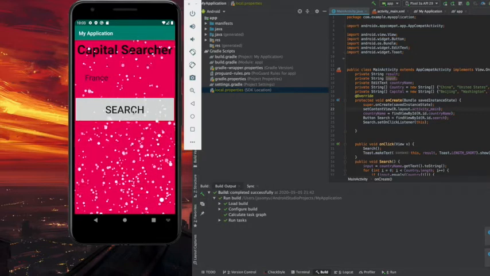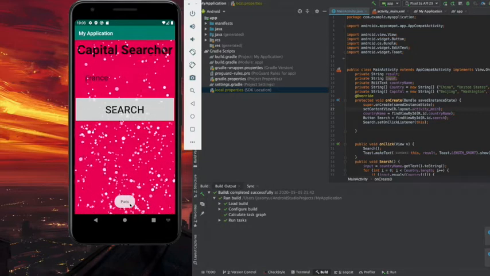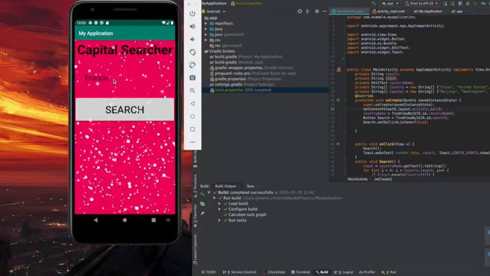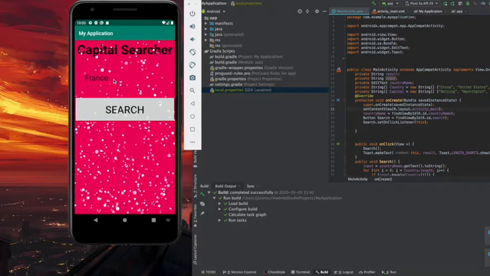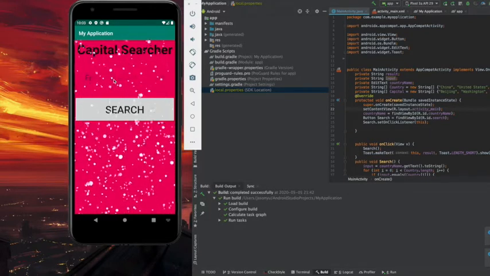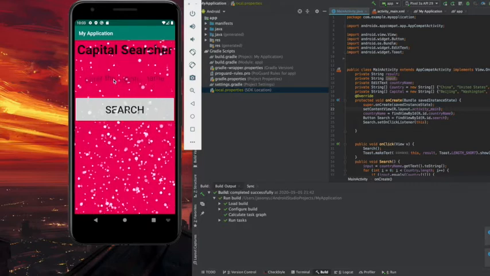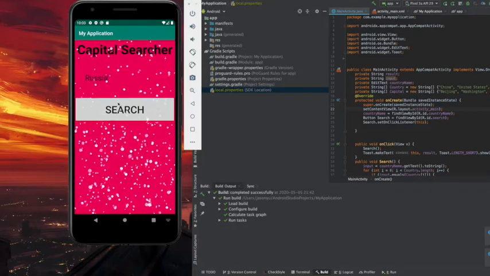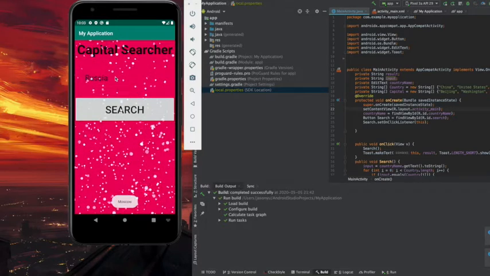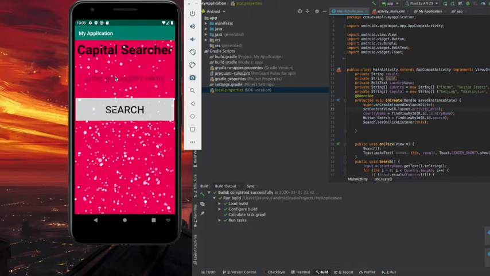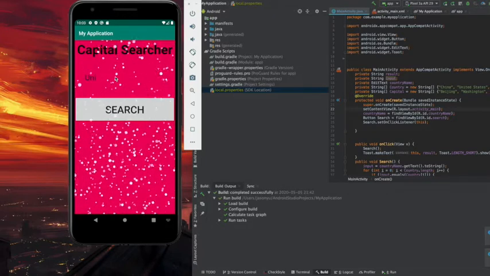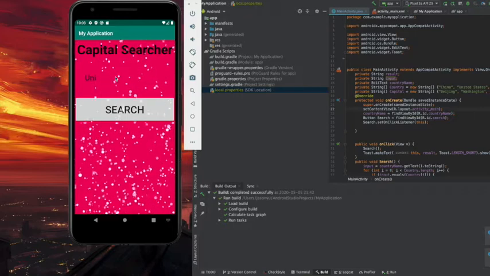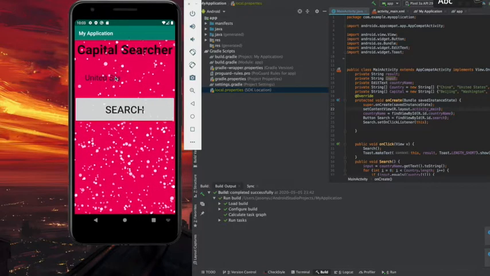We have a lot of countries in our database, so you can try many, such as Russia, and it says Moscow, and perhaps the United States. It will show Washington.